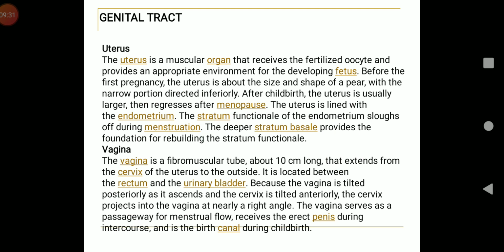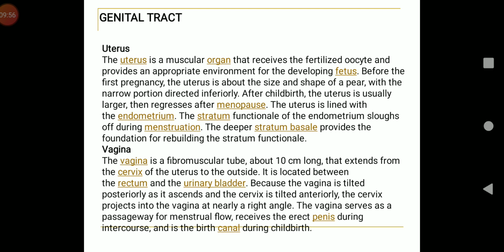Uterus. Uterus, also known as the womb, is a pear-shaped, highly muscular, thick-walled hollow organ. It is present in the pelvic cavity between the rectum from behind and urinary bladder in front. It is attached to the body wall by a double fold of peritoneum called mesometrium.